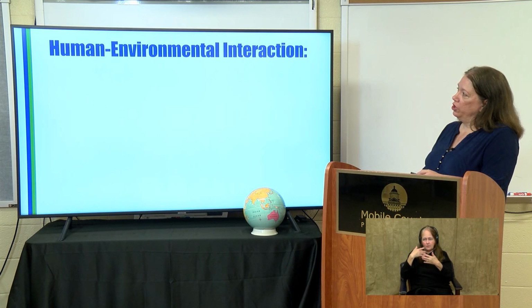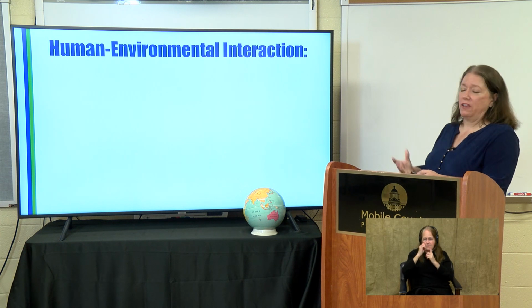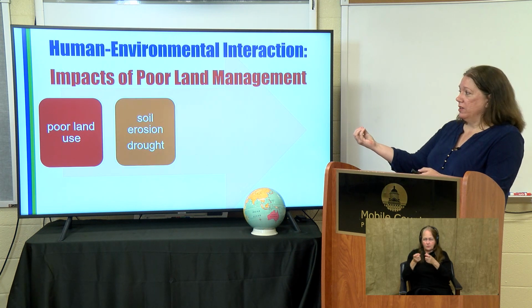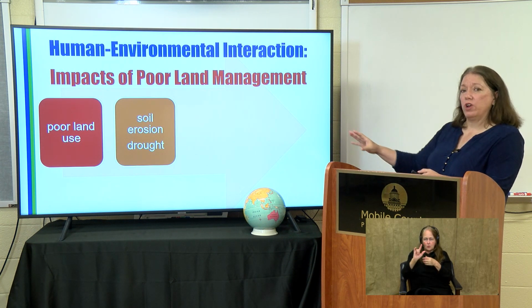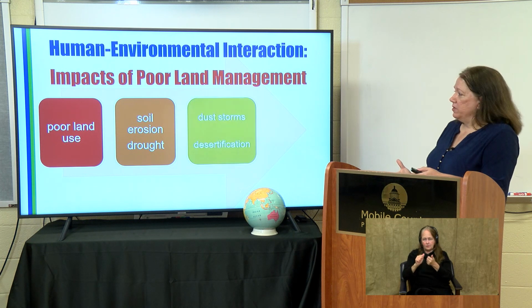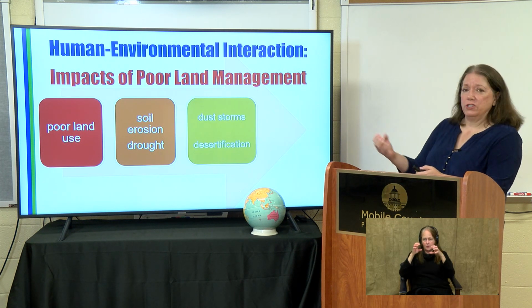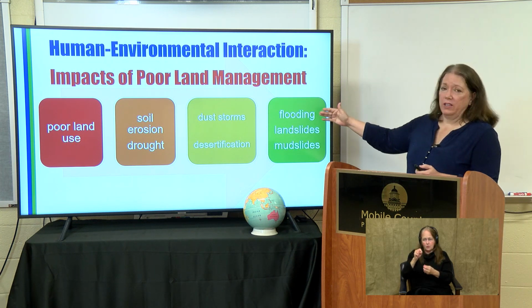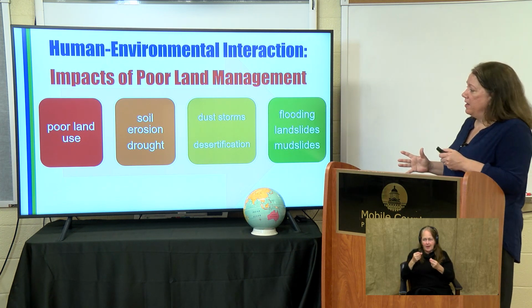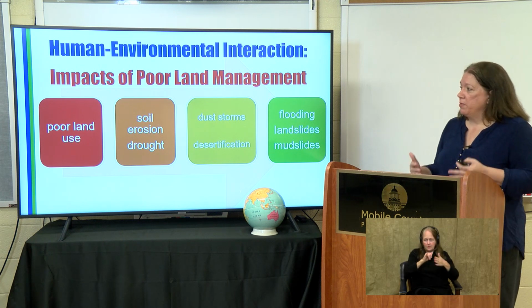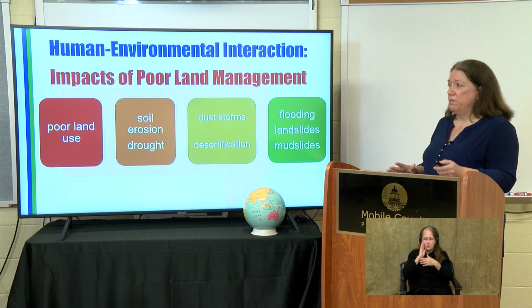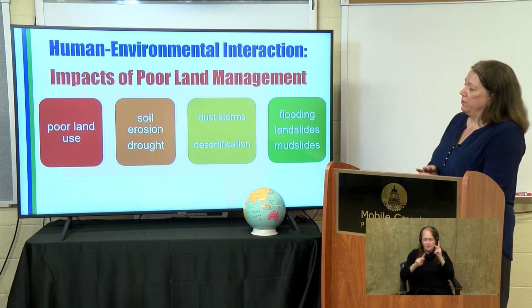So let's also look at human-environmental interaction, how humans have impacted their world here, and the impacts of poor land management. If you have poor land use and that leads to soil erosion and drought, then dust storms and desertification are also part of the mix. It can lead to flooding, landslides, mudslides, and other things that destroy property, destroy crops, and bring loss of life that could be somewhat mitigated if people did different things with the land.